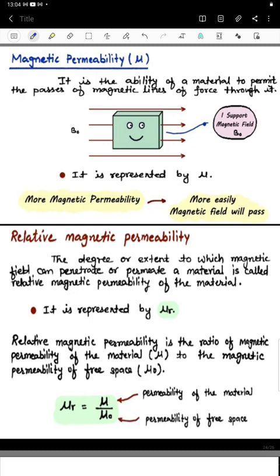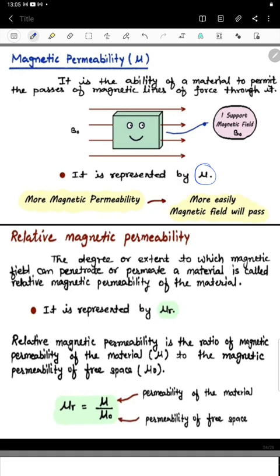The word itself says permeability, which is permit to ability, having the ability of the material to pass the magnetic field lines of the force through it. That is called permeability. And here the permeability is represented by using mu.